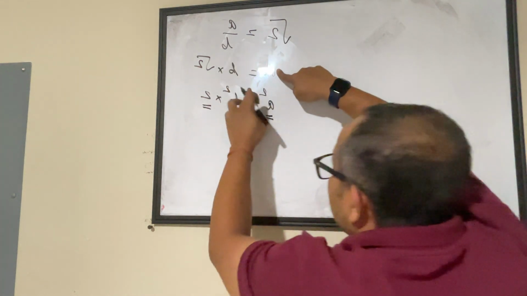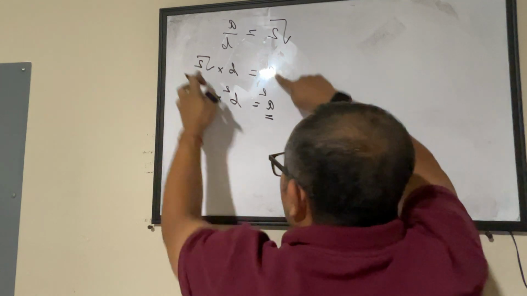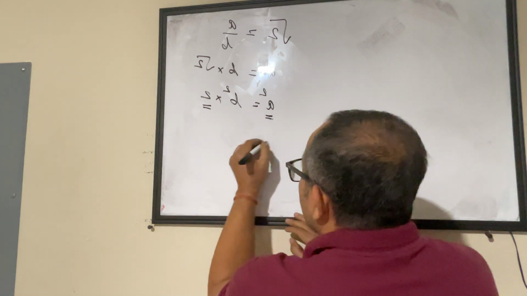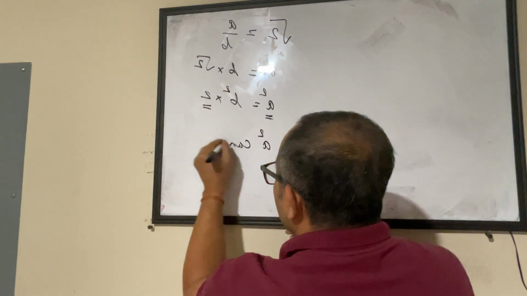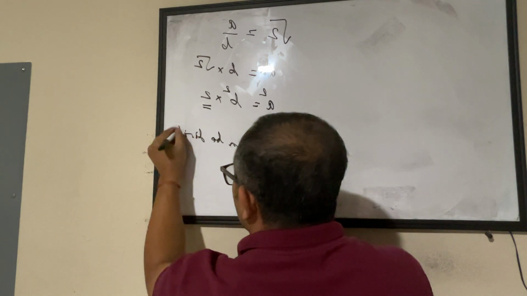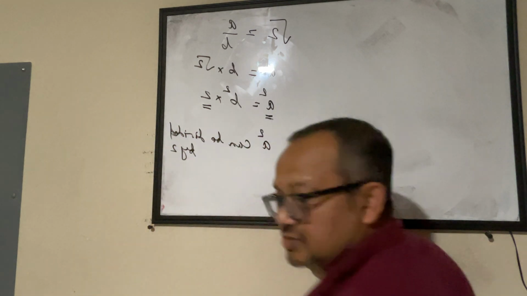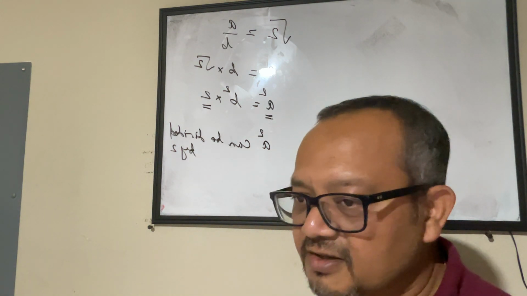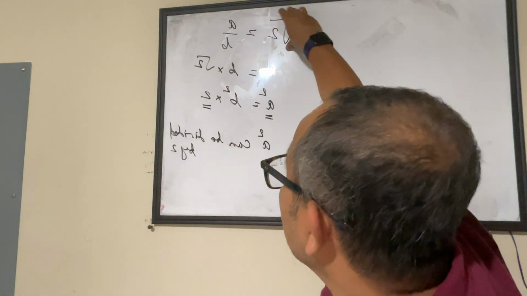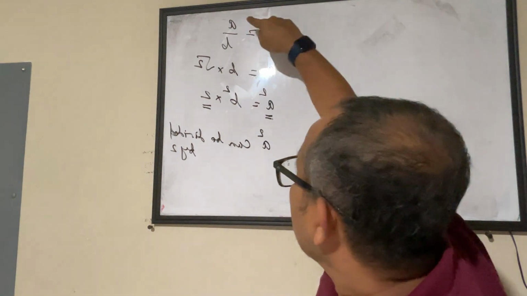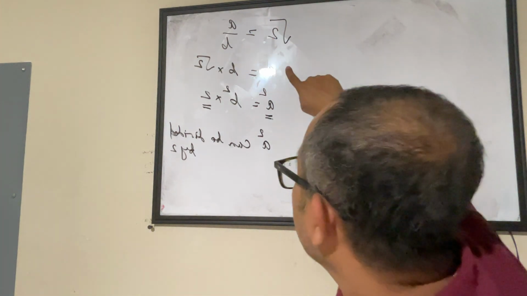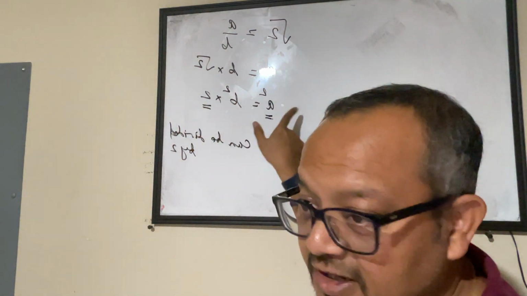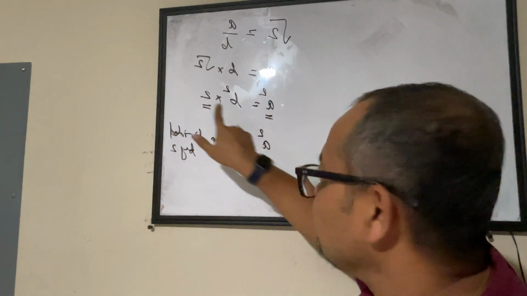That means from this equation I got A equals B times square root 2, or A square equals B square into 2. From this we found that A square can be divided by 2. Up to this much is okay, right? Everybody with me? I just assume that this is a rational number which equals A by B, and A and B are two co-prime numbers. So A square can be divided by 2, because A square equals 2 multiplied by something. That means A square is divisible by 2.